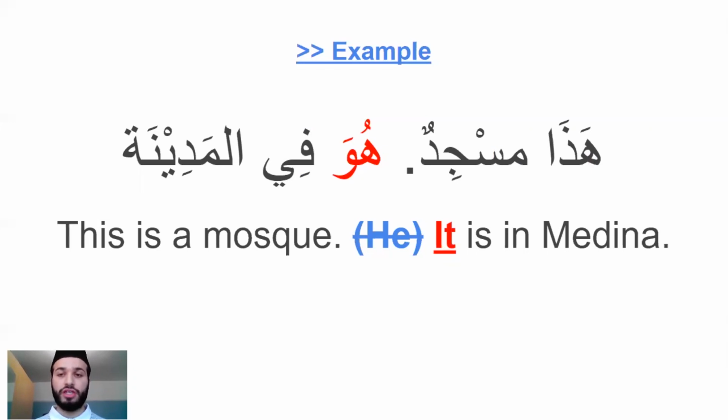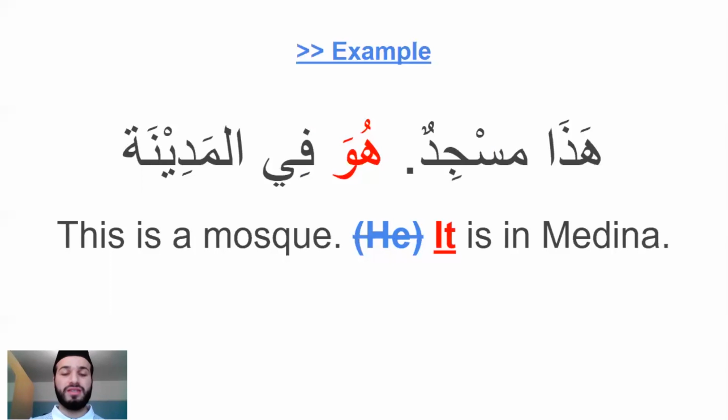However, the literal translation is: this is a mosque, he is in Medina. So even though huwa means he, it's important to remember that huwa also can mean it. And later on, when we do the feminine version of huwa, the feminine pronoun, that also can work as it if you're referring to a feminine object in Arabic, because there's no it.